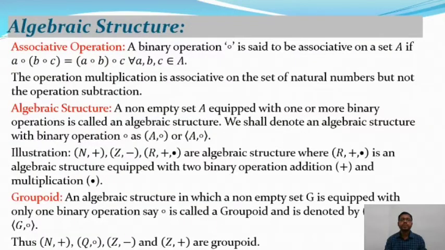And after that we will discuss the associative operations. So here is the definition of an associative operation.